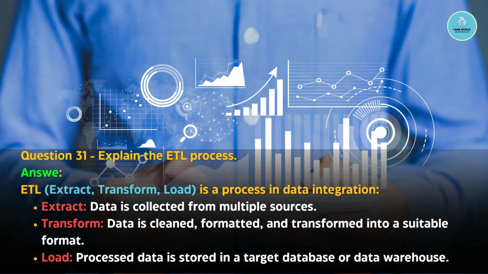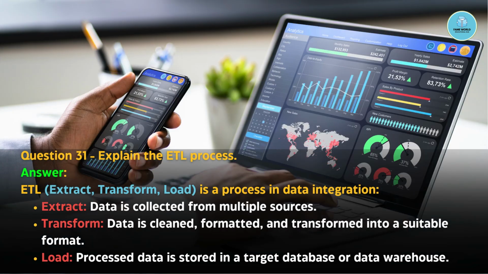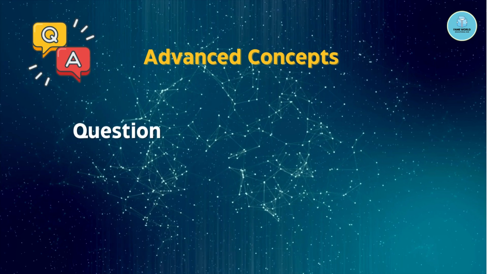So extract is collecting the data from multiple sources. Transforming is when you clean, format, and transform the data into a suitable format. And loading is when you store the data after transformation in the target database or warehouse. Question number 32.